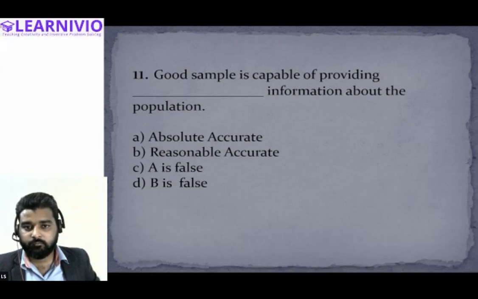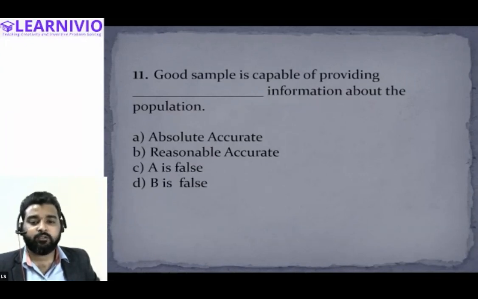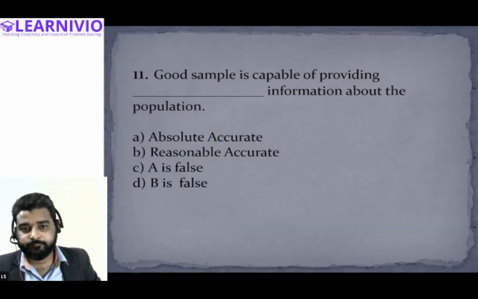Absolute accuracy means 100% accuracy, and reasonable accuracy means somewhat accurate. It is not 100% accurate, because 100% accuracy cannot be guaranteed while collecting information by sampling. Therefore, we use the term reasonable accurate.